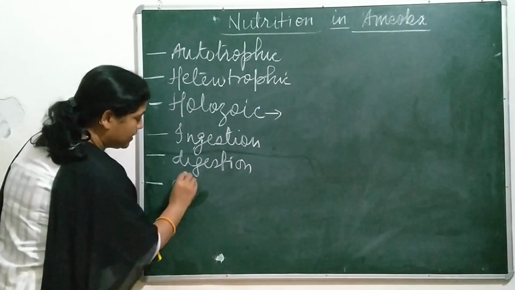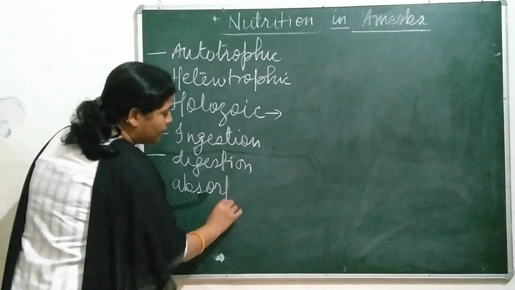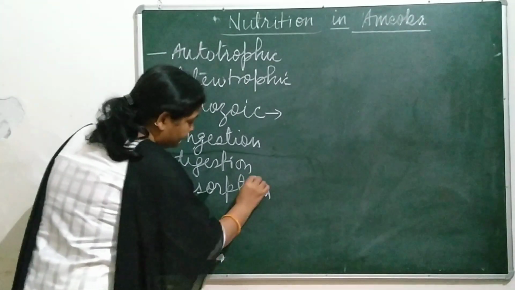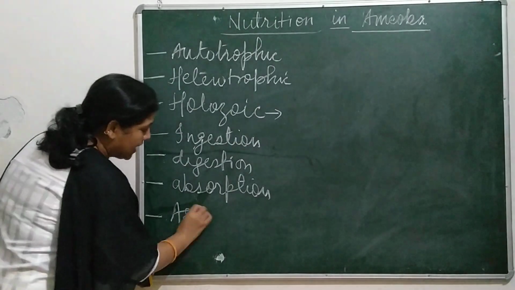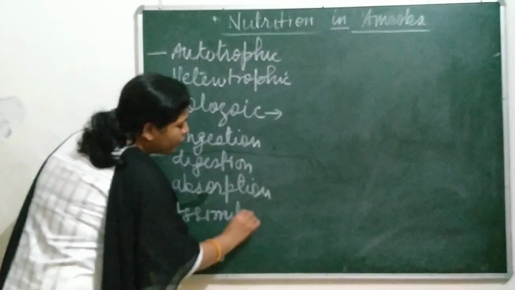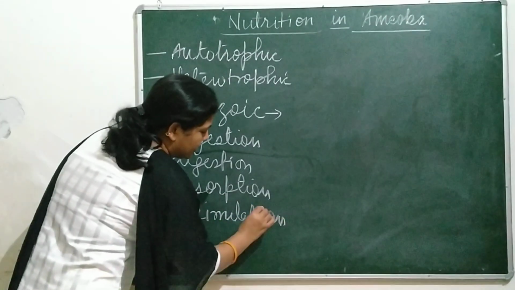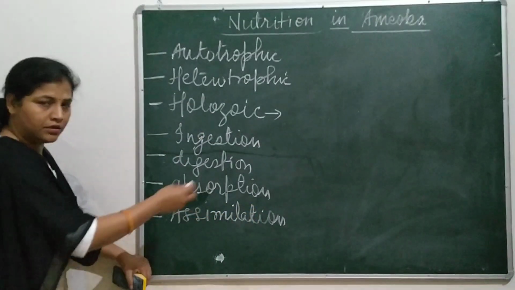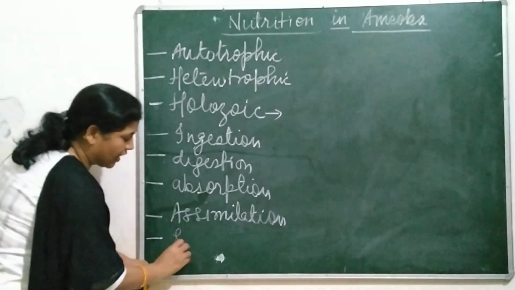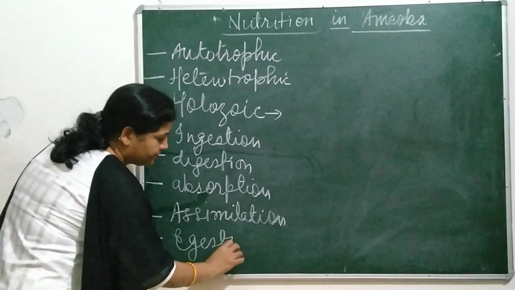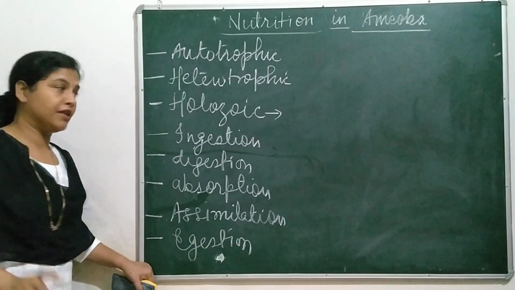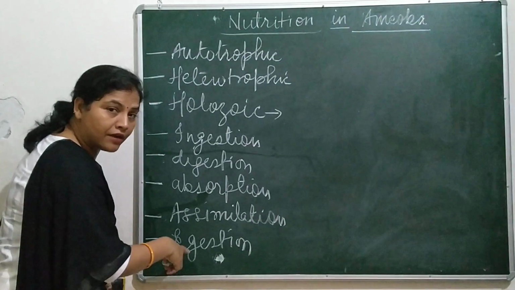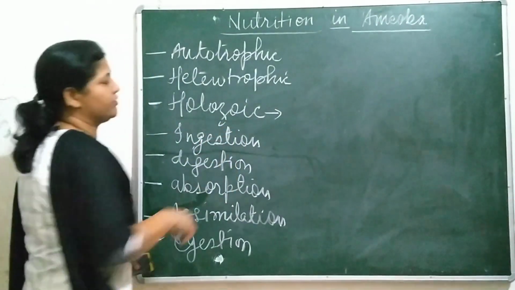The third one is absorption. The fourth one is assimilation, or you can say distribution. And the fifth one is egestion. These 5 steps are found only in holozoic nutrition.